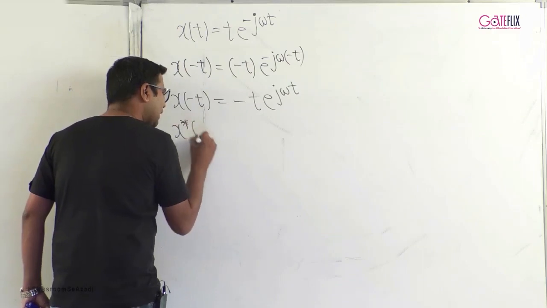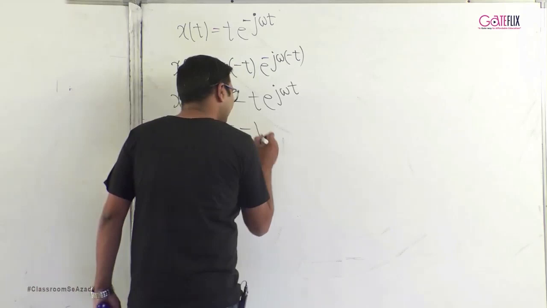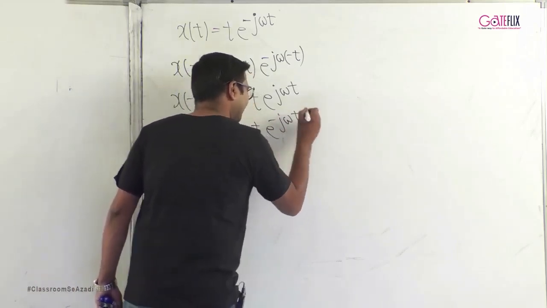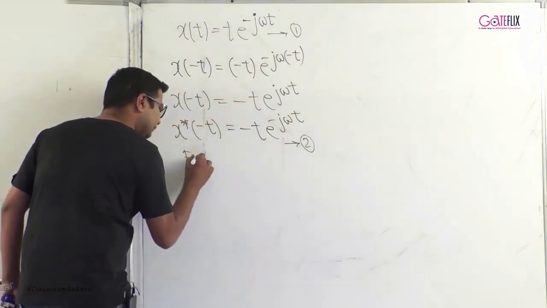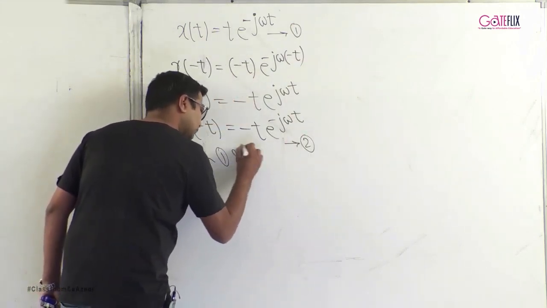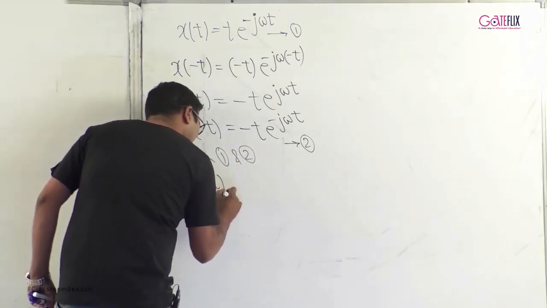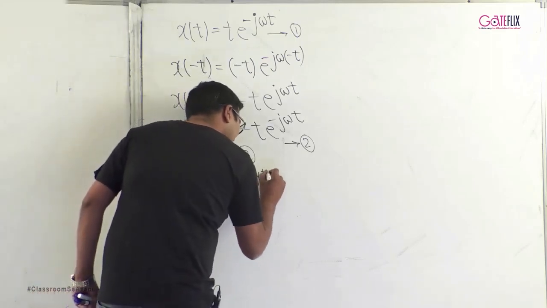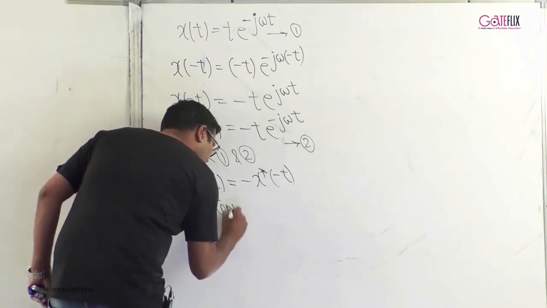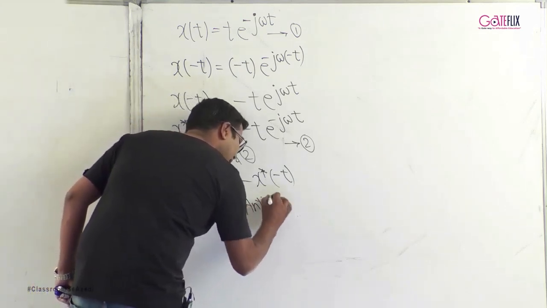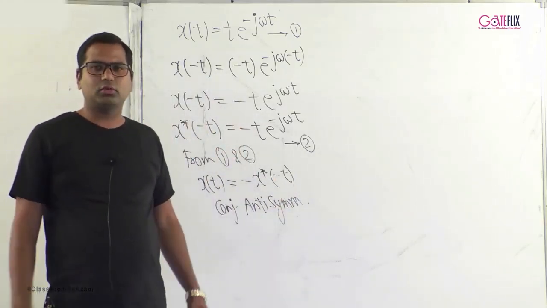Then we calculate x star of minus t. As I already told you, star is the complex conjugate. So x star of minus t is minus t e raised to minus j omega t. From 1 and 2, we can conclude that x of t is equal to minus x star of minus t, and hence this signal can be classified as conjugate antisymmetric.